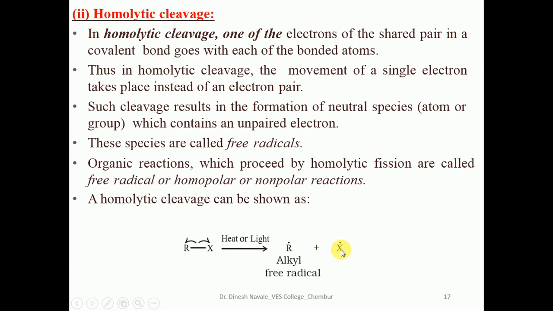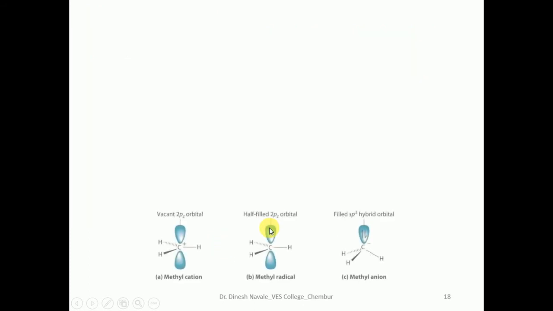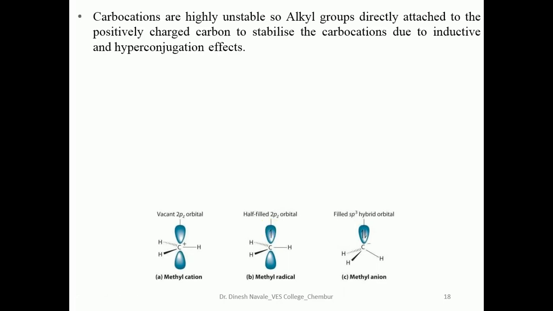This cleavage, shown by the fishhook arrow, is called homolytic cleavage, which always gives the formation of free radicals. Homolytic cleavage or free radical reactions are always carried out in the presence of heat or light.